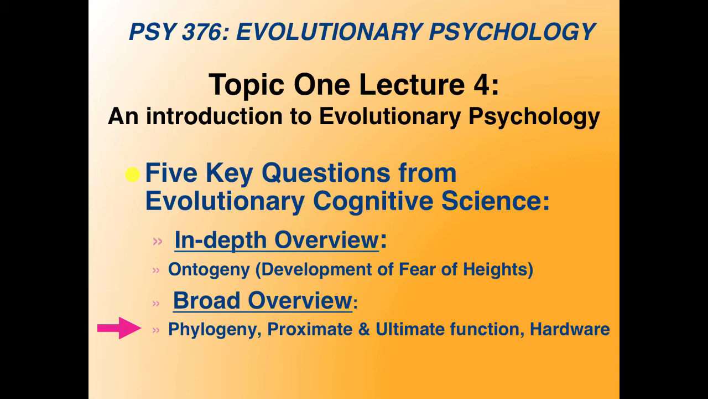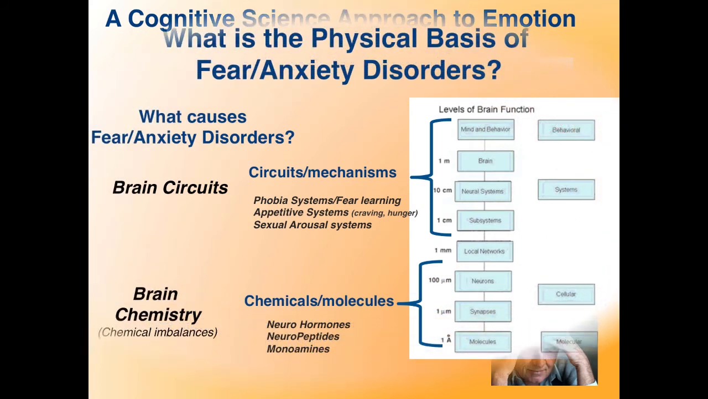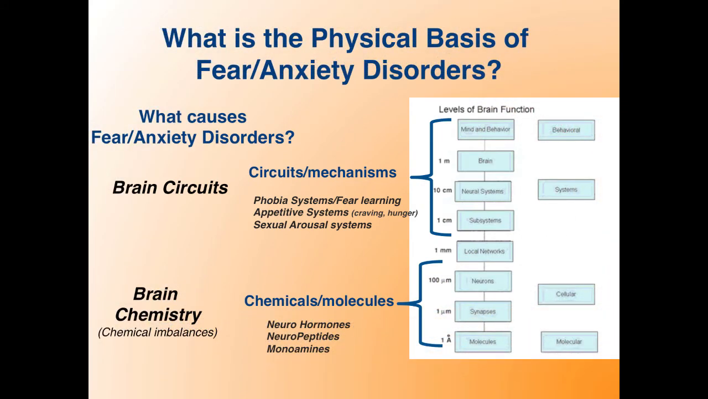Having looked in depth at the question of ontogeny, or development, we'll now turn to a broad overview of the 4 remaining key questions of evolutionary cognitive science. Continuing with our application of these 5 key questions to the psychology of fear, we'll turn now to the question of hardware and briefly look at the biology of fear and chemical treatments of anxiety disorders. When we look at the physical basis of fear and anxiety disorders, these physical descriptions can range from the macro level of brain and neural circuitry to the micro level of molecules and synapses.